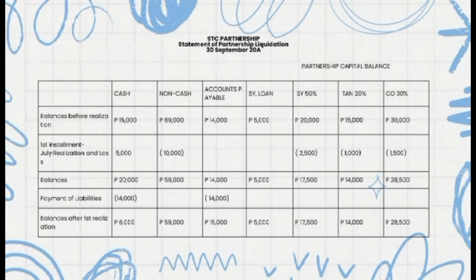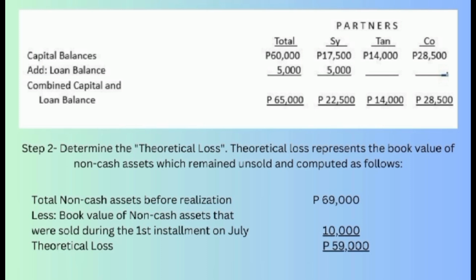Stacy Partnership Statement of Partnership Liquidation as of September 28. The table shows partnership capital balance. So step 2 is to determine the theoretical loss. Theoretical loss represents the book value of non-cash assets which remain unsold and is computed as follows.